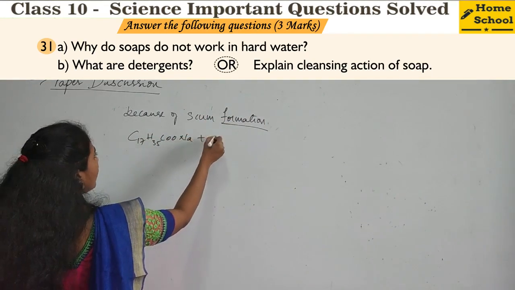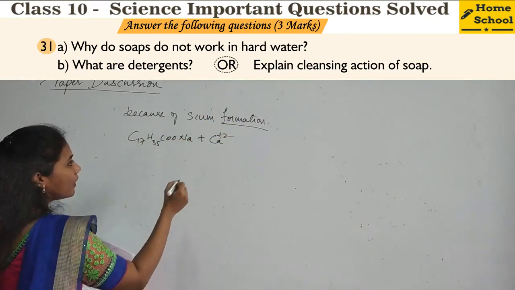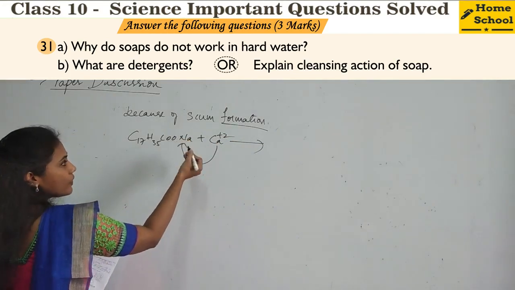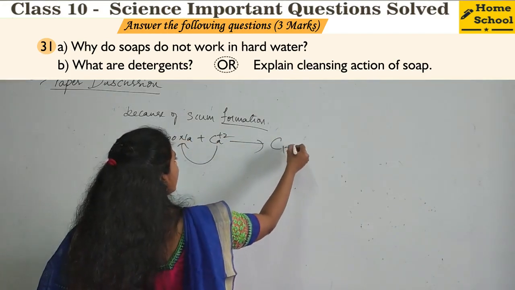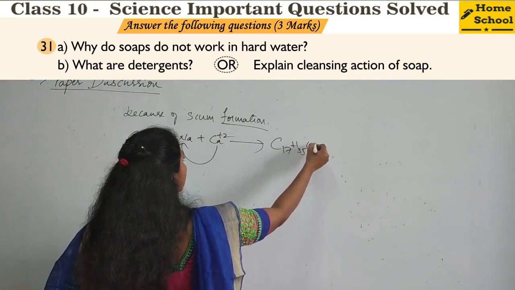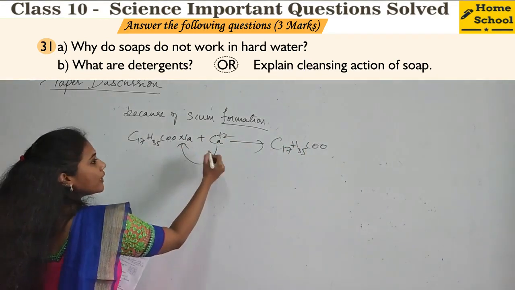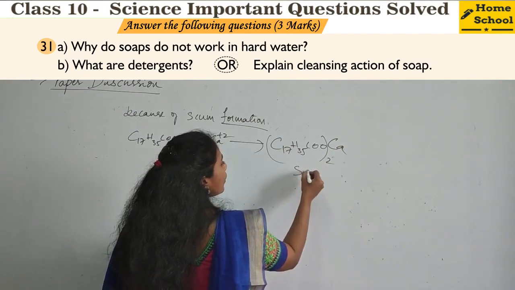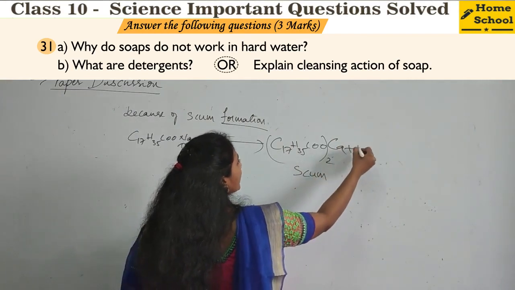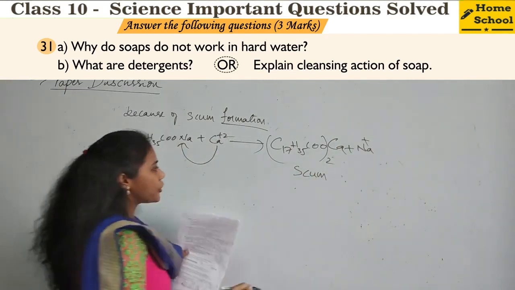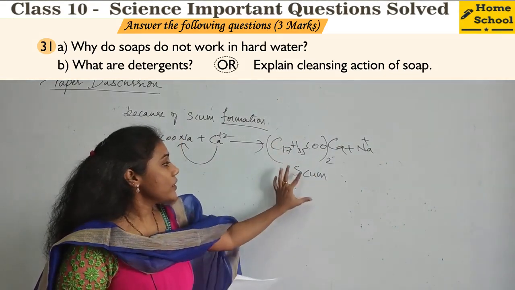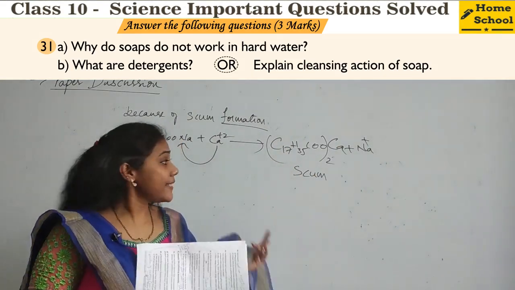C17H35COONa. Hard water contains calcium 2+ ions. So what happens? Calcium ions will replace sodium. So you get (C17H35COO)2Ca. In place of sodium you will have calcium. Right? So this is the formula of scum. Because of this reaction, soap does not work in hard water. Because of scum formation this way.